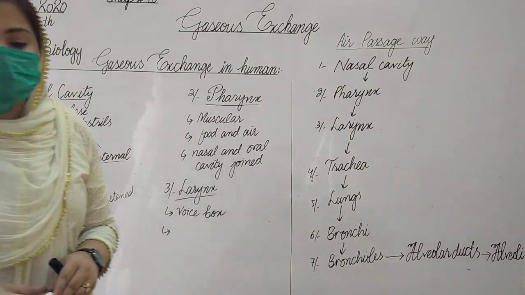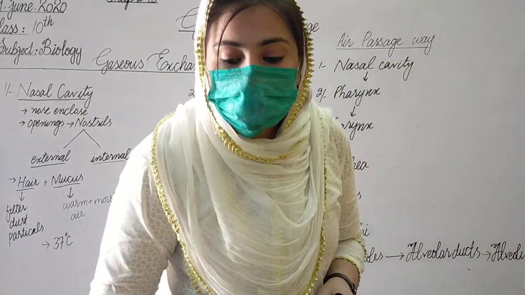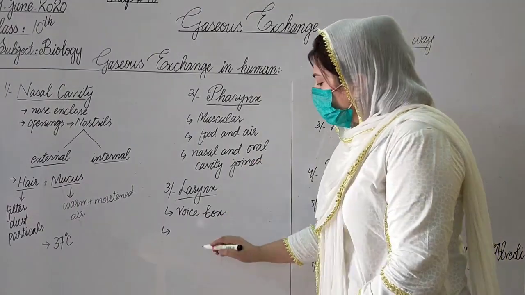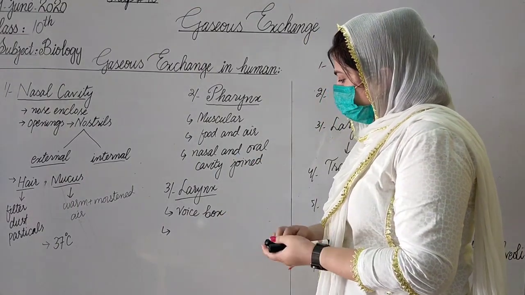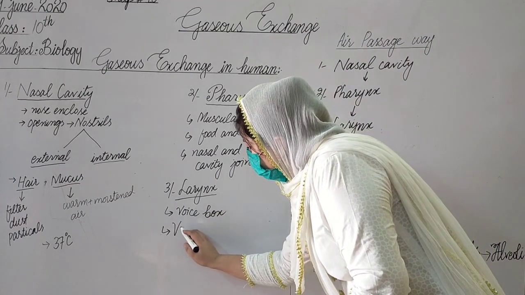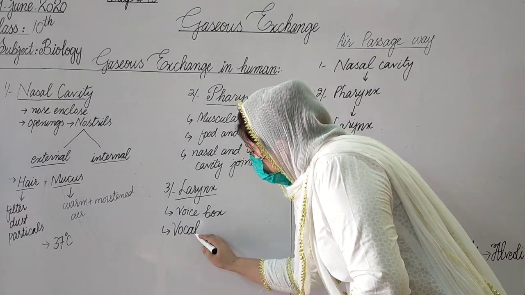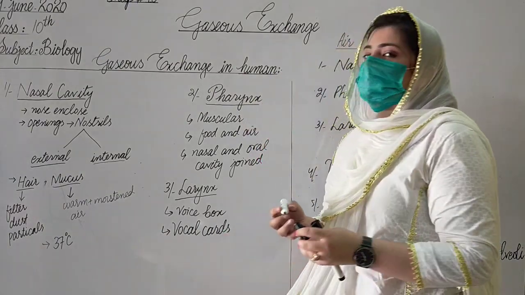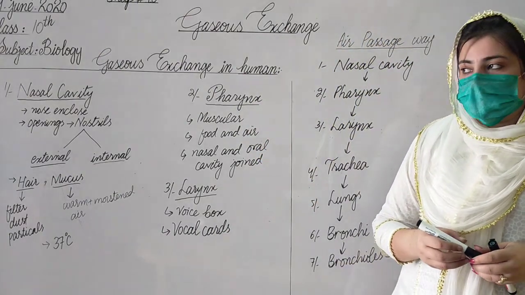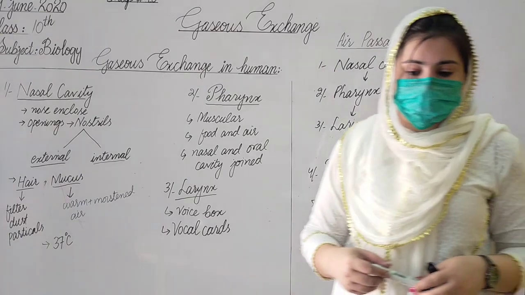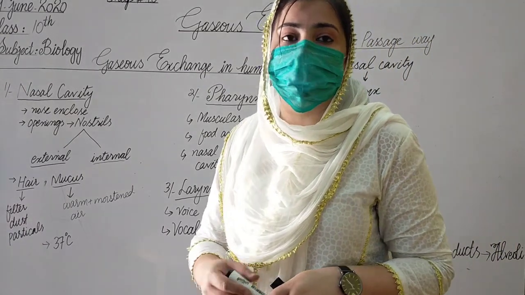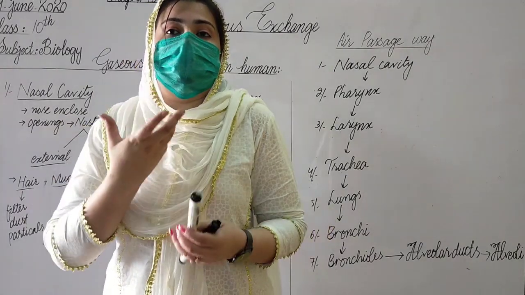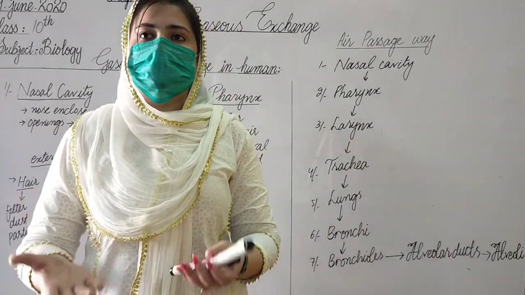Larynx is also called the voice box. Our sound is produced through the larynx. In the larynx there are vocal cords. Now the question arises, what are vocal cords? Vocal cords are basically fibrous bands, and when they vibrate, they produce sound.